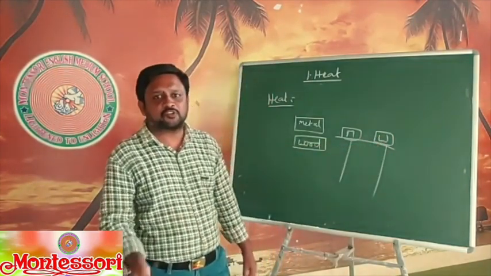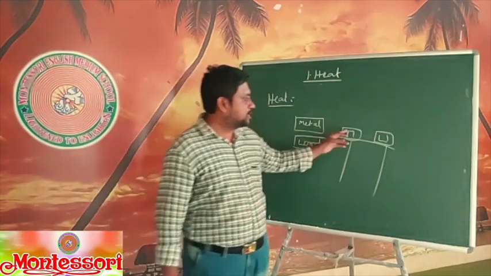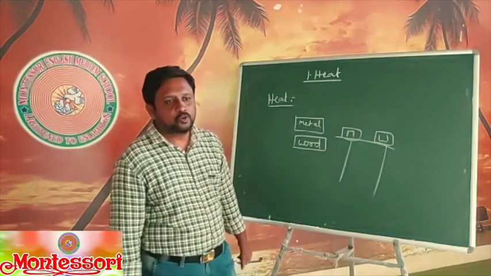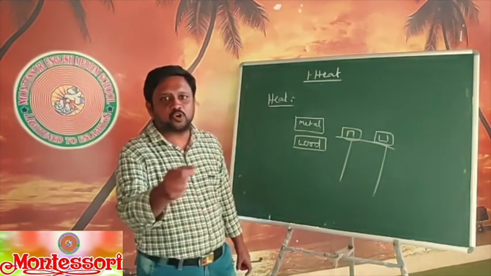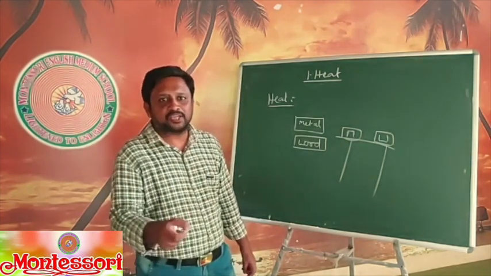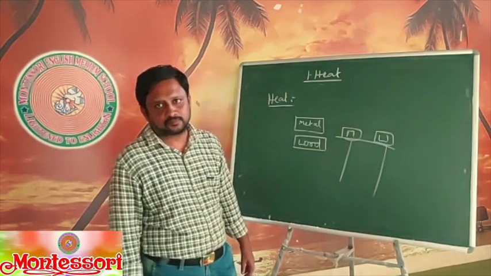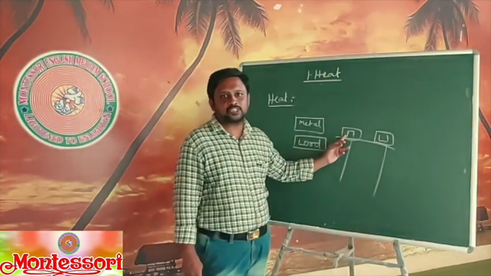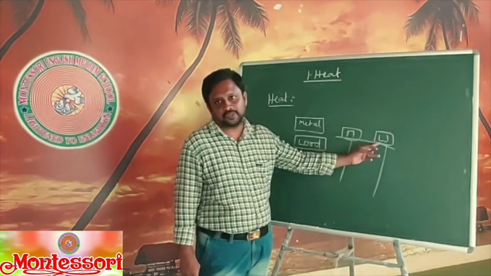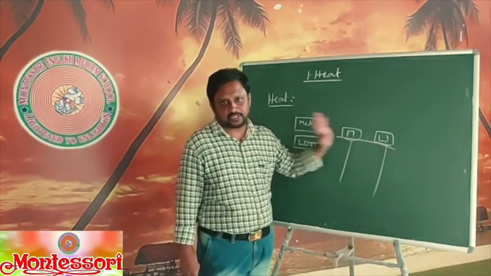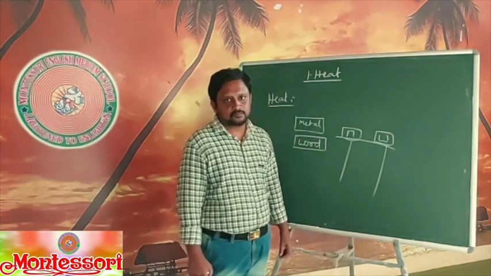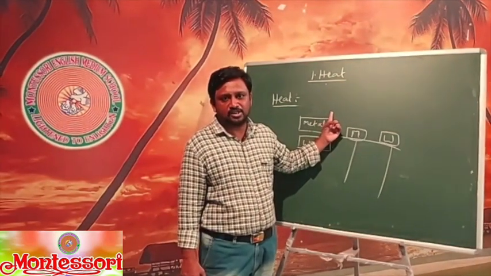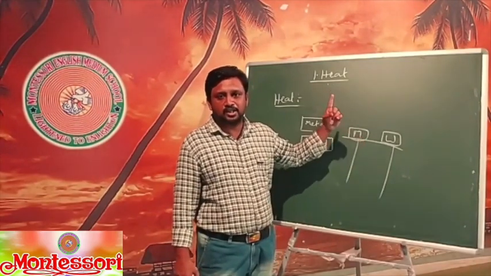Ask your friend to touch the metal piece and wood piece at a time. Which body is much colder and why is it much colder? Generally we know the metal piece is much colder when compared to the wood piece. How could you say that? As I said before, heat is a transfer of energy from one body to another body.